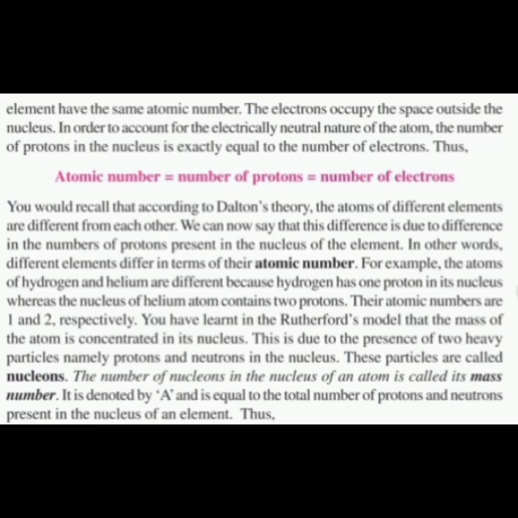So atomic number is equal to number of protons is equal to number of electrons. If you want to find atomic number, it is very simple, that is the number of protons.